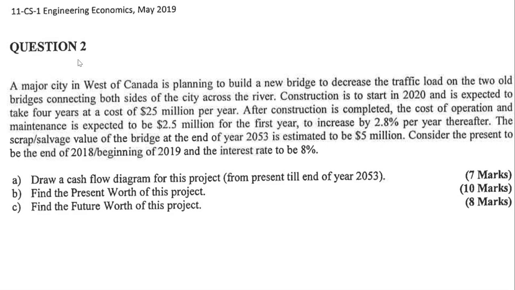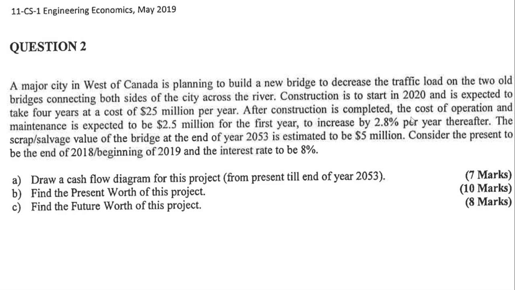So here the question is this one. A major city in west of Canada is planning to build a new bridge to decrease the traffic load on two old bridges connecting both sides of the city across the river. Construction is to start in 2020 and is expected to take 4 years at a cost of 25 million per year. 4 years, 25 million.